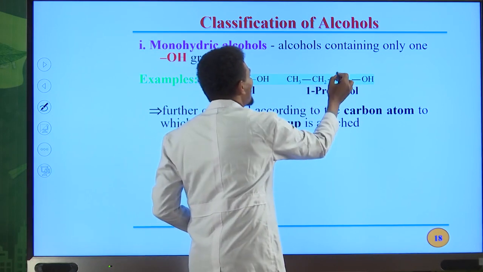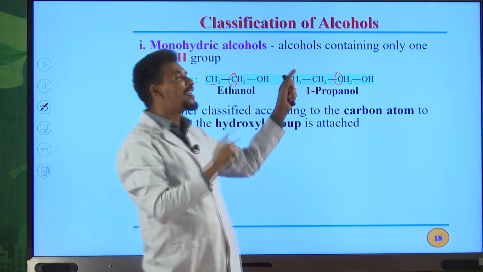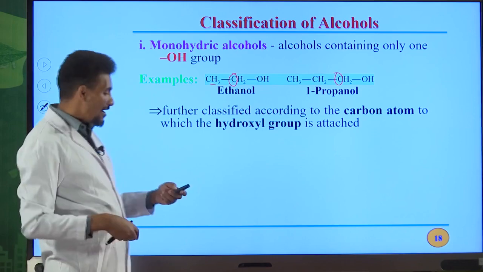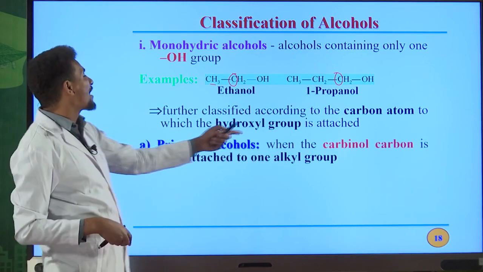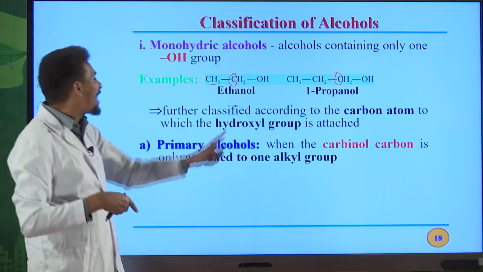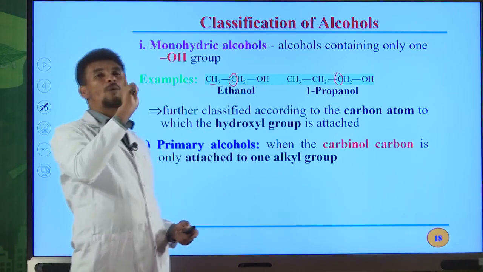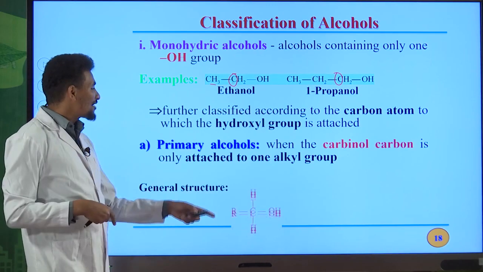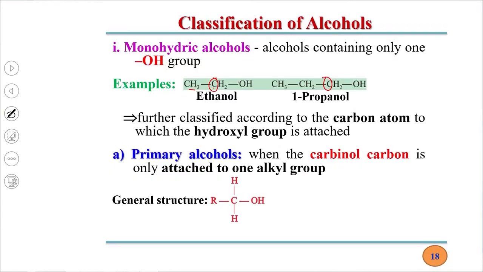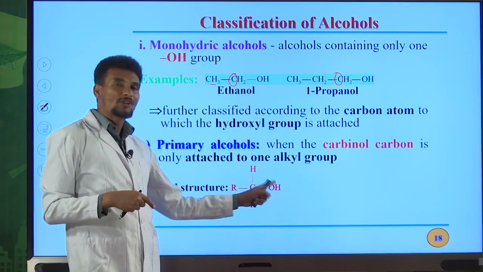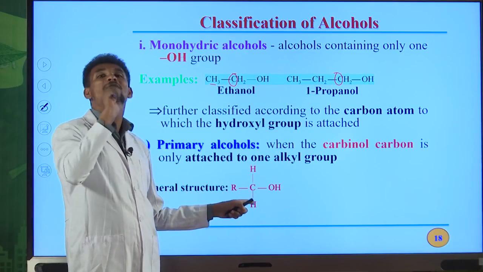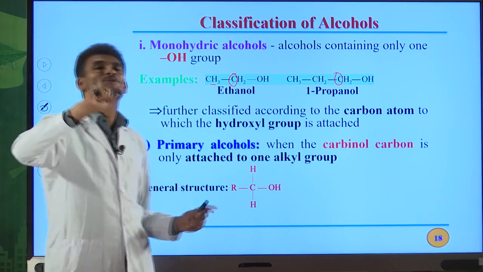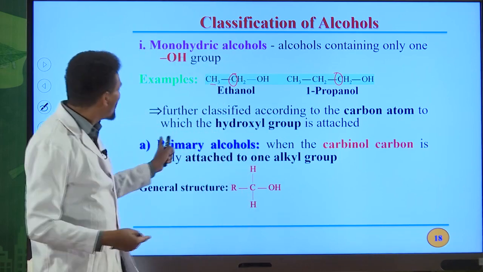In this organic compound, this carbon is the carbonyl carbon, the carbon directly bonded to the OH group. Therefore, based on this carbonyl carbon, we can also classify monohydric alcohols as primary alcohol. When the carbonyl carbon is bonded with only one alkyl group, such alcohols are named primary alcohols. So the general structure for primary alcohol is this one. This is the carbonyl carbon because it is directly bonded to the OH group, and this carbon is a primary carbon. Therefore, an alcohol in which the OH group is bonded to a primary carbon is simply known as primary alcohol.